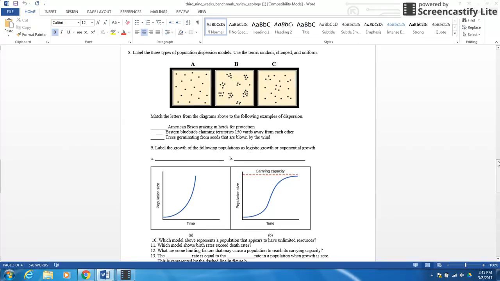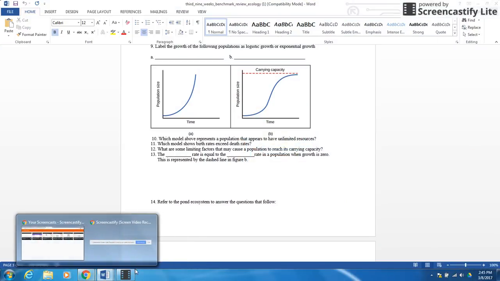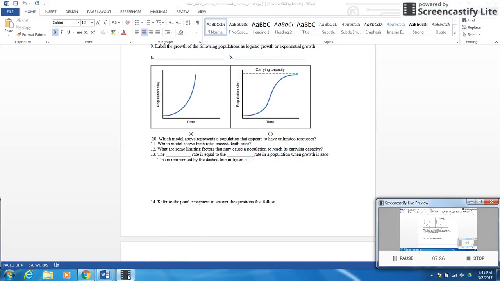Number 9. Label the following populations as logistical growth or exponential growth. A is exponential growth, and B would be logistical growth. So 10 says, which model above represents a population that appears to have unlimited resources? In that case, it's exponential growth because it can keep going and going forever. Which model shows birth rates exceeds death rates? That would be B, because there's more births than there are death rates, and that's simply a definition of logistical growth, which again we have not got to.